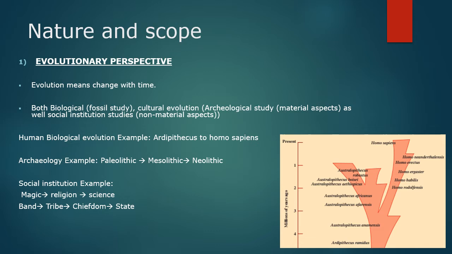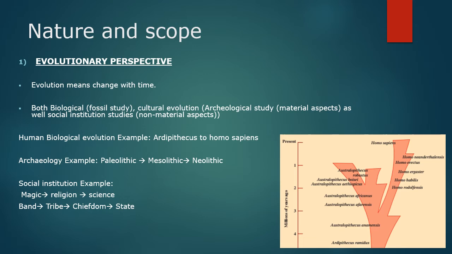Because anthropology has both biological evolution as well as cultural evolution. Biological evolution is studied in the form of fossil studies, and cultural evolution again has two elements: the material aspects and the non-material aspects. The material aspects are studied in archaeological study, and the non-material aspects are studied in social institutions and the ideology of religion and different kinds of ideologies.